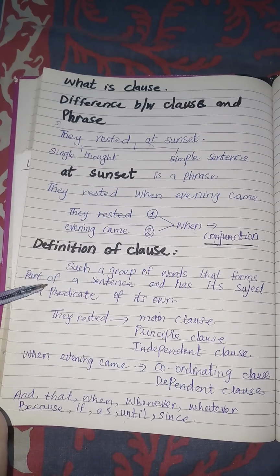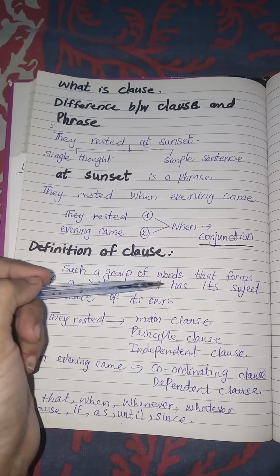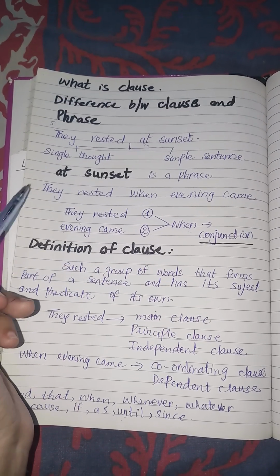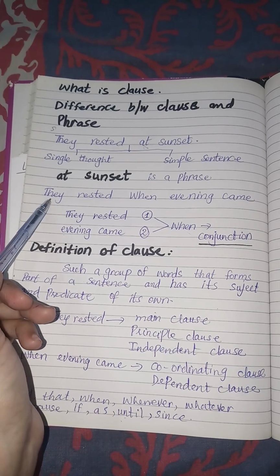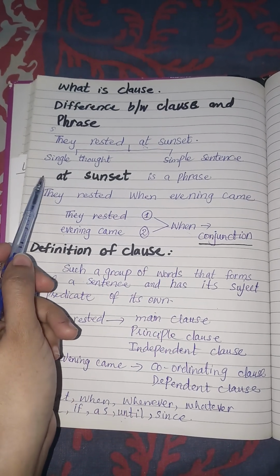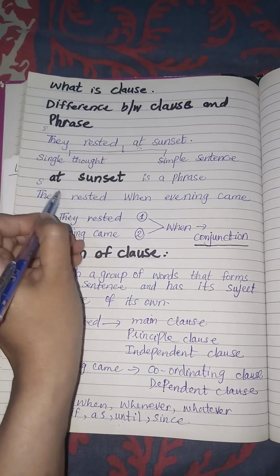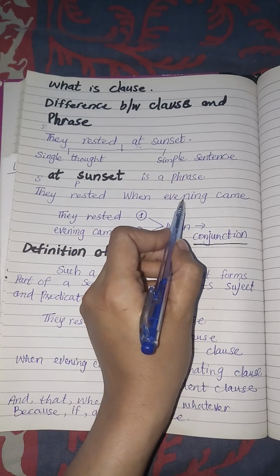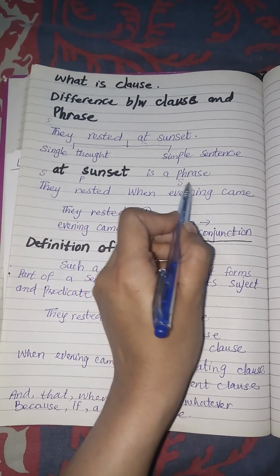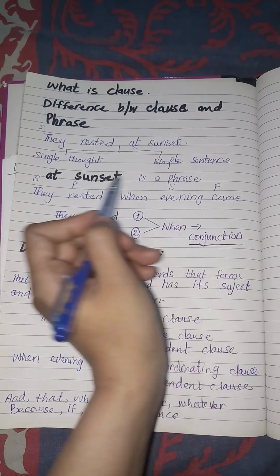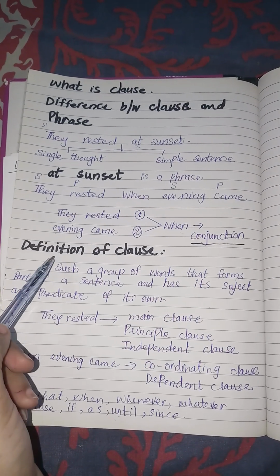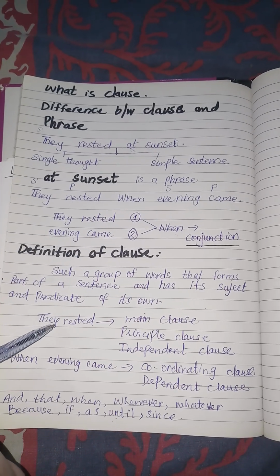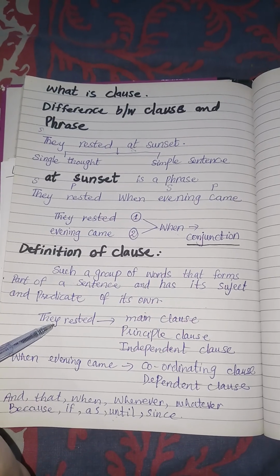Such a group of words that forms part of a sentence and has its subject and predicate of its own is called a clause. When we analyze this part of the sentence, we can say here we have "they" is the subject and "rested" is a predicate, or we can say it is a verb. When we analyze the second part of the sentence, "evening" is a subject and "came" is a predicate and verb too. So here we have two parts of a sentence. They rested when evening came.